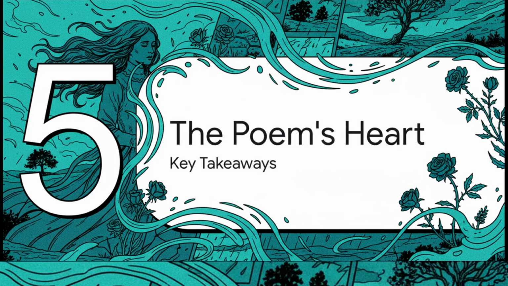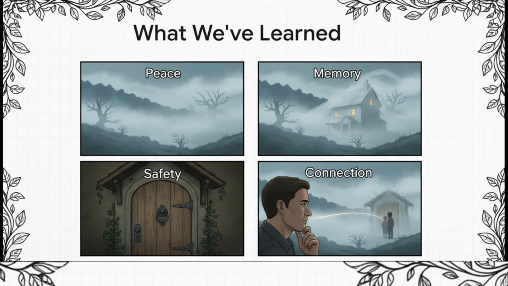So, after looking so closely at these first 10 lines, what are the big ideas we should remember? Let's do a quick recap of the main points. Okay, so first, we've learned that the mist isn't scary. It's a symbol of peace after the rain, which she calls a silent sorrow. Second, we've seen how something in nature, just a bit of mist, can unlock a really powerful memory. For her, that memory is of childhood, which she remembers as a time of complete safety.